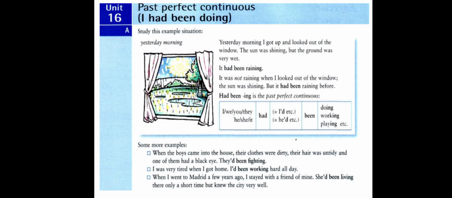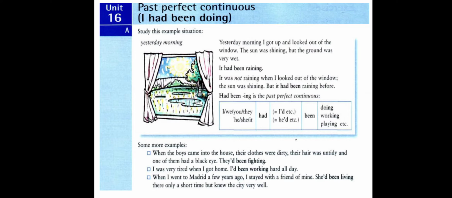When the boys came into the house, here you look at the verb came, means the point of time is in the past. Their clothes were dirty, and were indicates a past point of time. Their hair was untidy, and the verb was here indicates a point in the past. And one of them had a black eye, and had indicates a past point. These are all negative results.